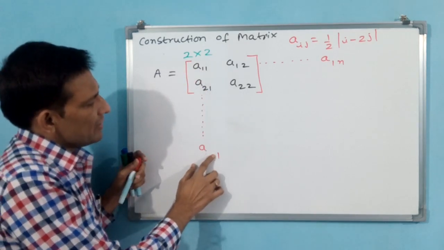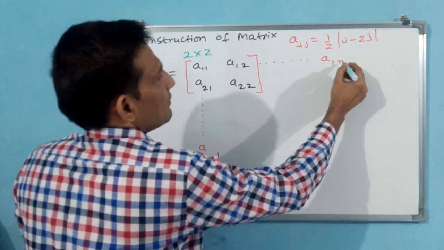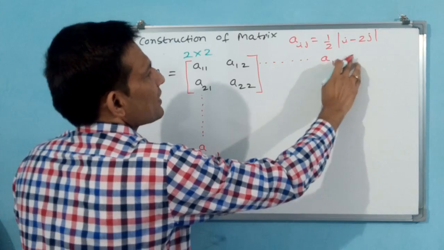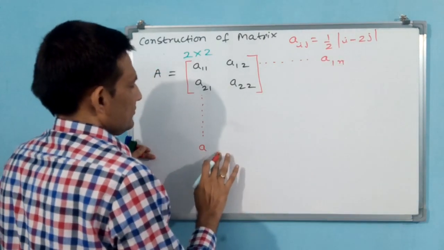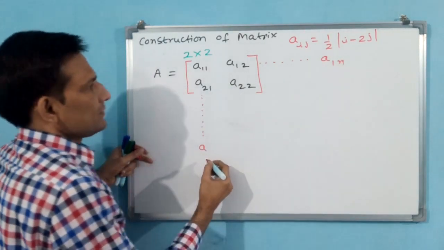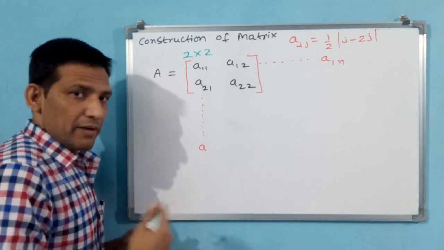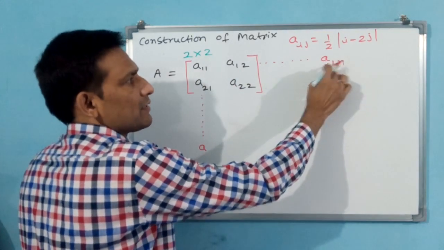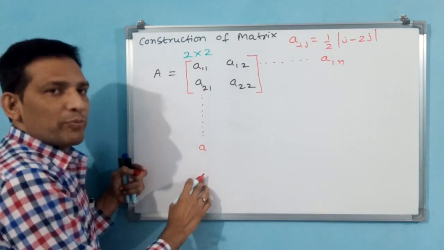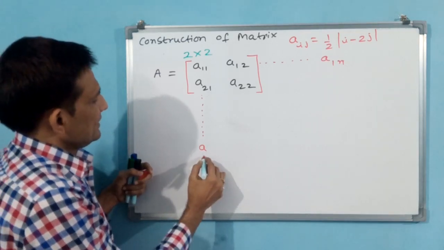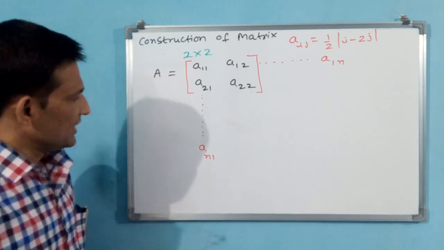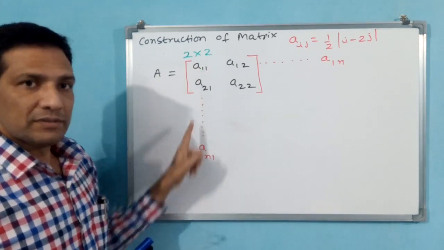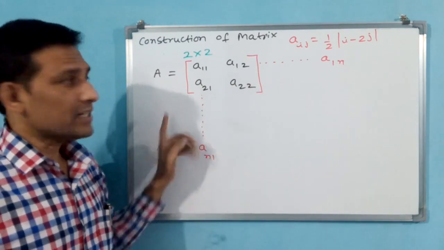I think here n will come, there m will come. Why? Because the number of rows we are taking. No, the row is constant, this is correct only. You can take both n, because we don't know where m or n is going. Up to n you have gone, then 1n will come. In columns also, up to n you have gone, then n1 will come. Here 1 is not going to change, because this is in the first column. This will be the general representation.